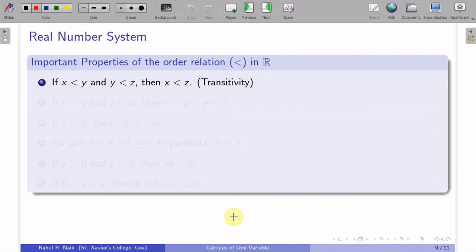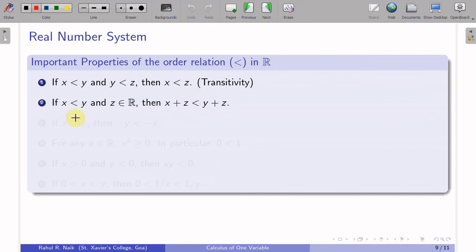If x is less than y and y is less than z, then it is something like this: if Ram is smaller than Sham in height and Sham is smaller than Gagan, then Ram will be smaller than Gagan in terms of height. So if x is less than y and y is less than z, then x is less than z. We can also say that if x is greater than y and y is greater than z, then x will definitely be greater than z.